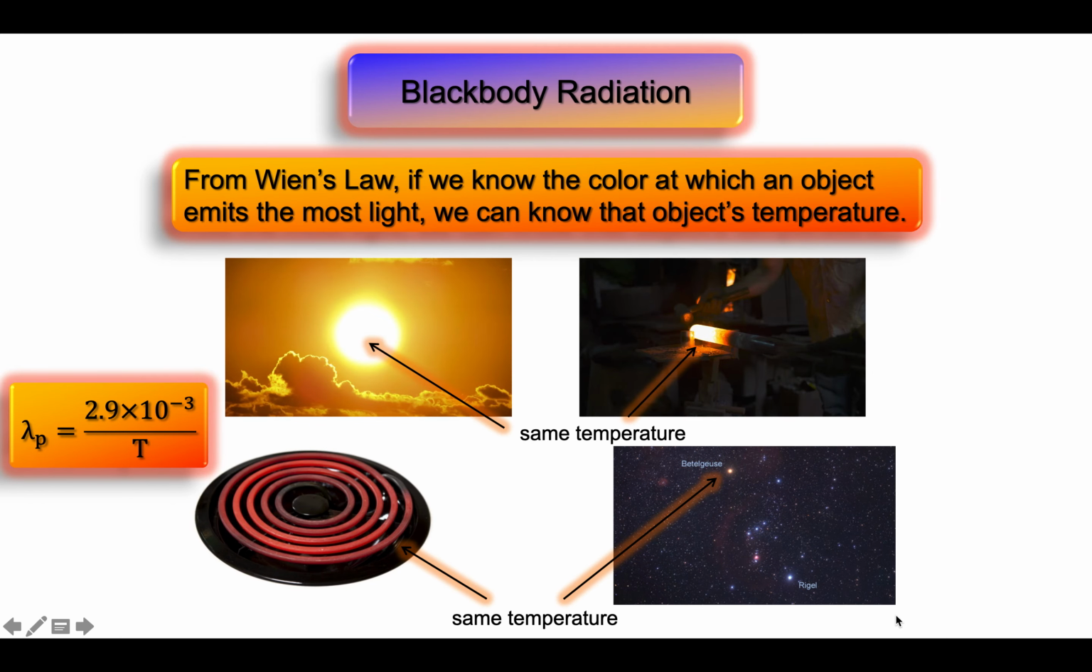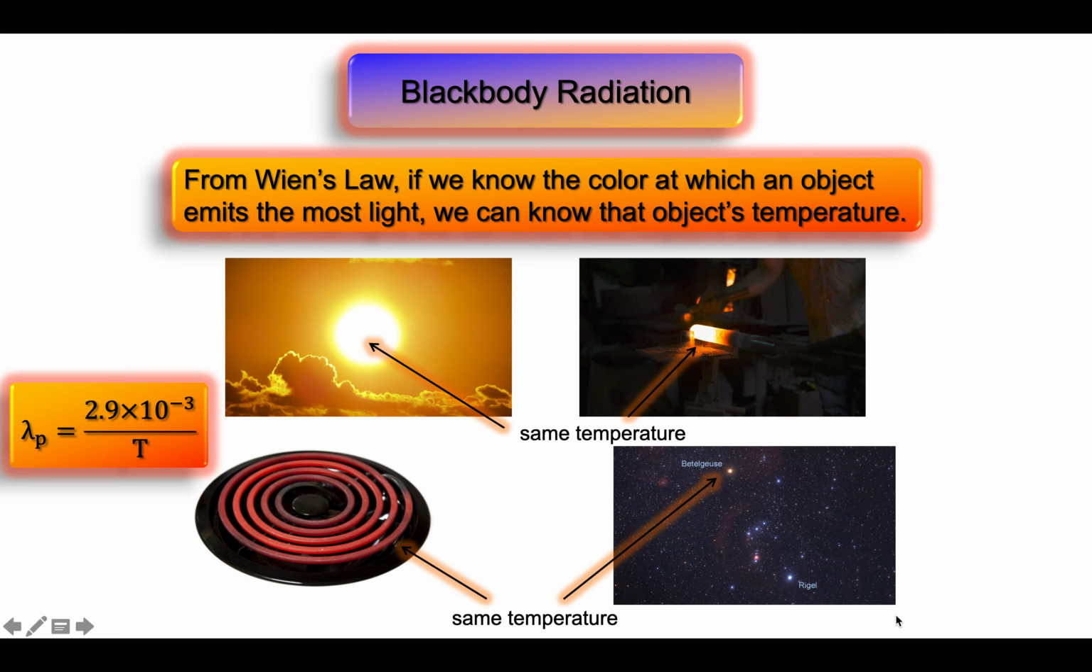Similarly, if I compare a red hot burner on a stove to the star Betelgeuse, which shines most brightly in red light, and if I notice that these two objects have the same peak wavelength, then I could say that the red hot burner on the stove is the same temperature as the surface of Betelgeuse.